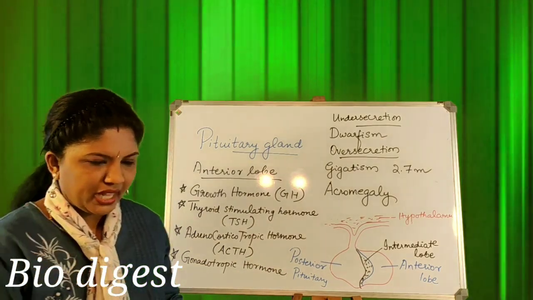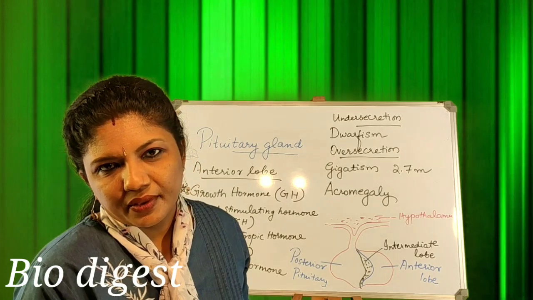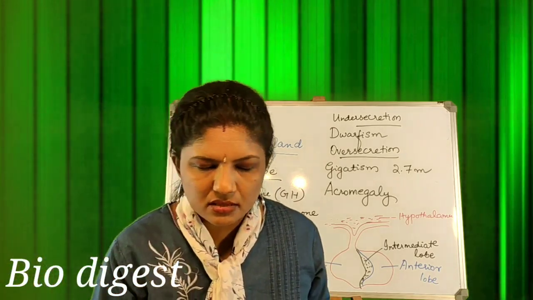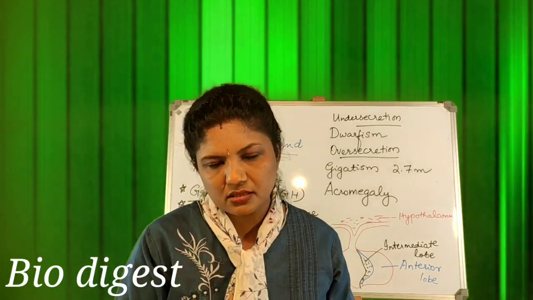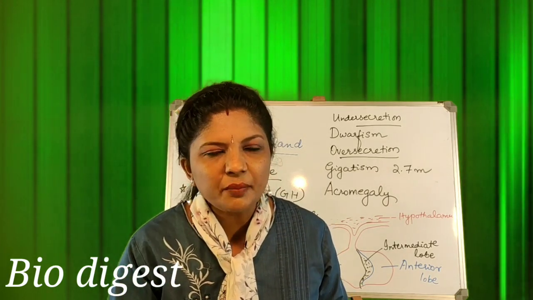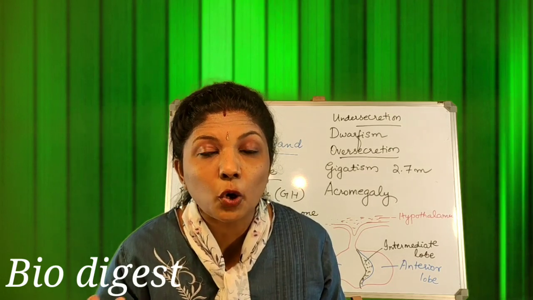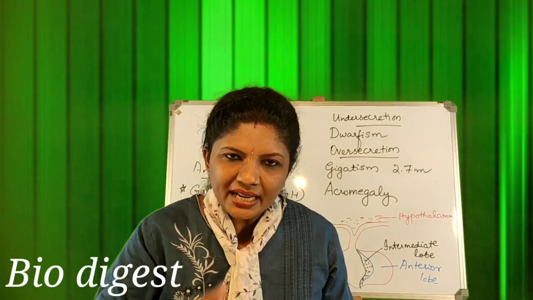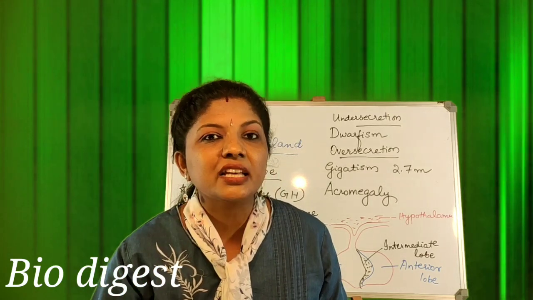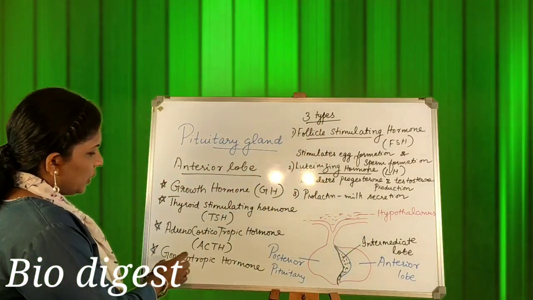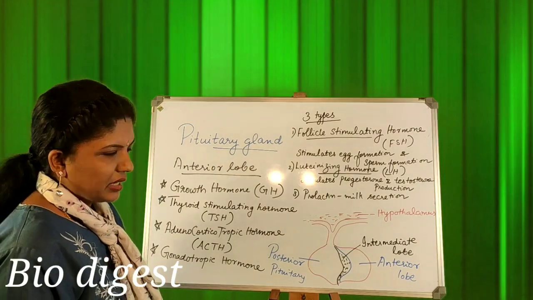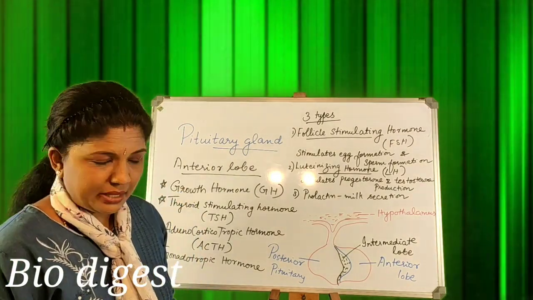Again, here also the name is giving an idea. It stimulates the gonads, that is the testes and the ovaries. So that is the main function of gonadotropic hormone. Under this come three other hormones. Gonadotropic hormone is actually of three types.